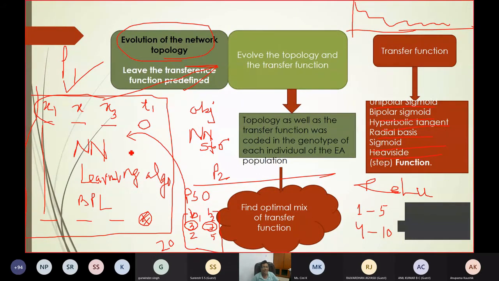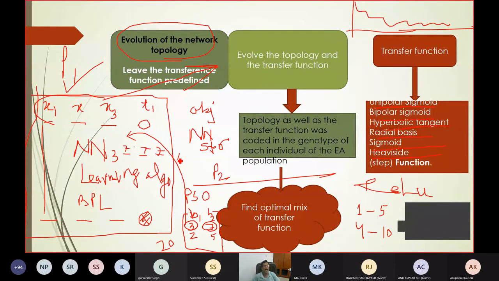If the first particle is passed there, a neural network structure is created with 3 input neurons. Okay, 3 hidden layers: hidden layer 1, hidden layer 2, hidden layer 3. Each hidden layer is having 7 neurons. Okay, and 1 output layer. So this is one structure, and this structure is randomly created. Now you take this structure.